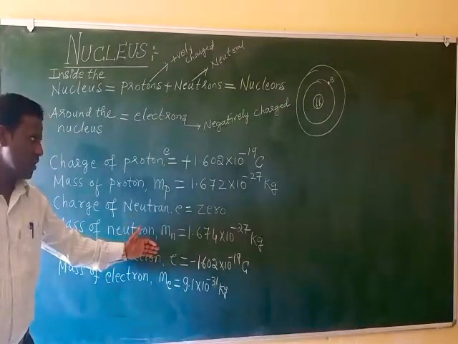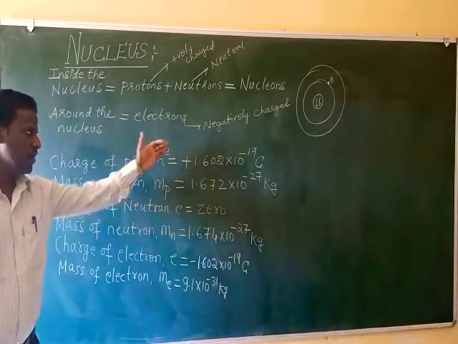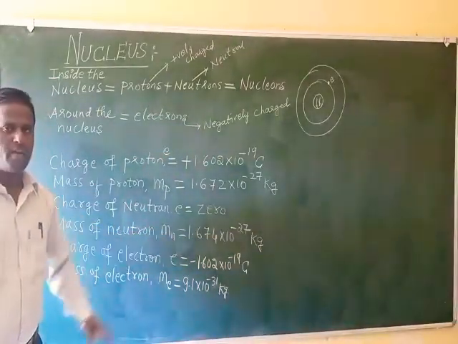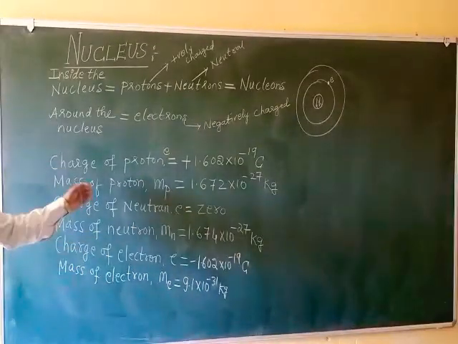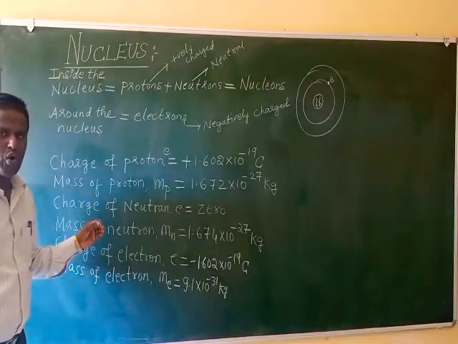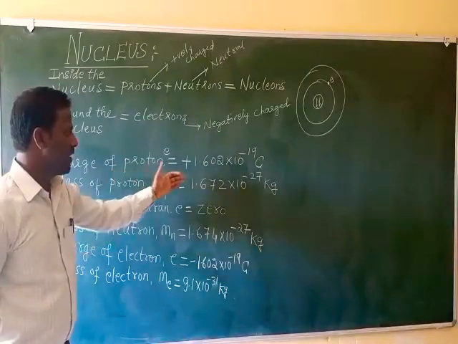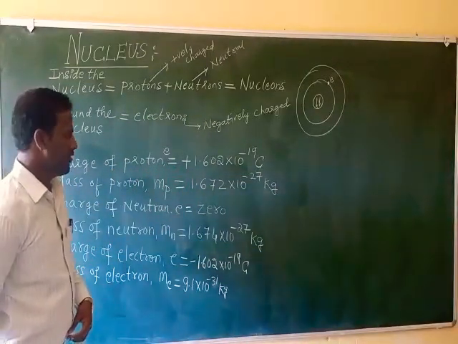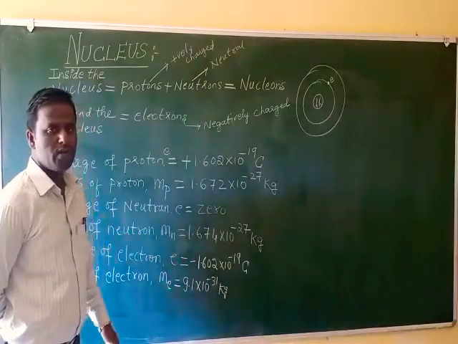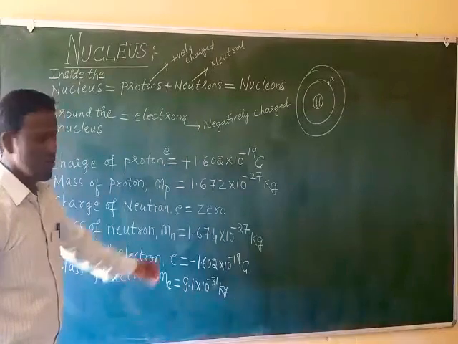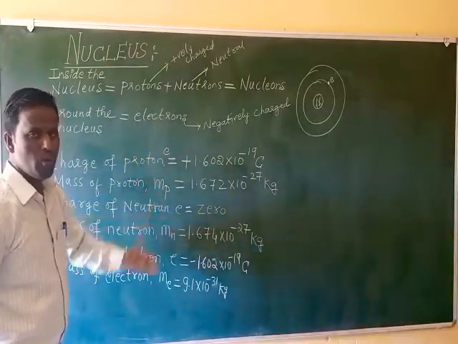See, the magnitude of charge of an electron equals that of a proton; the only difference is that charge of proton is positive and charge of electron is negative. Here, mass of proton and mass of neutron are approximately equal to one another. Mass of proton is 1.672 into 10 to the power of minus 27, and mass of neutron is Mn equals 1.674 into 10 to the power of minus 27 kg. So sometimes both the values are taken to be equal to one another.